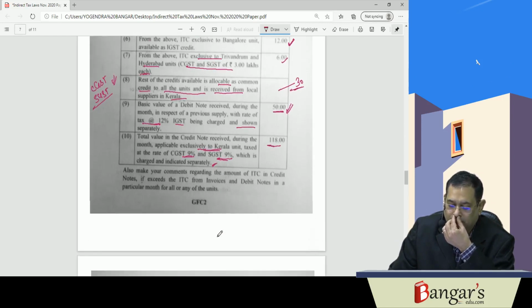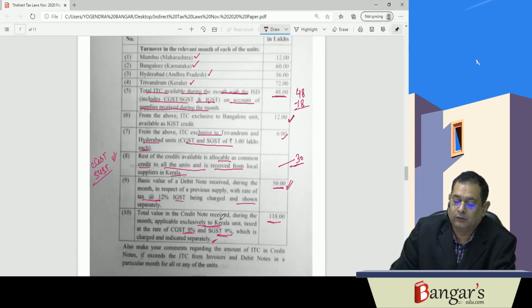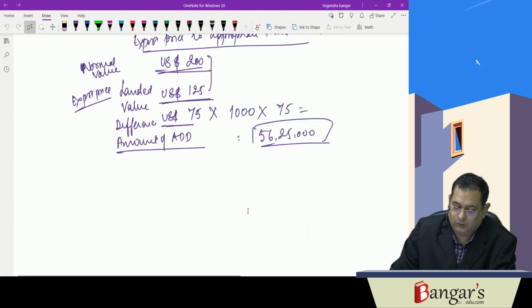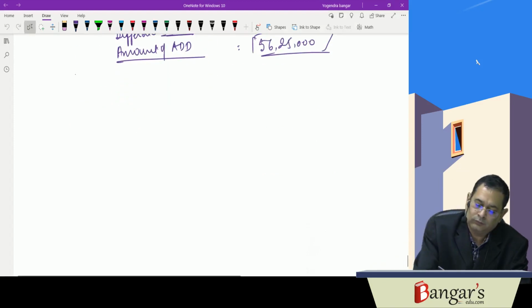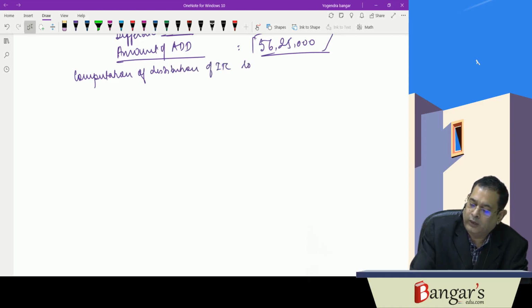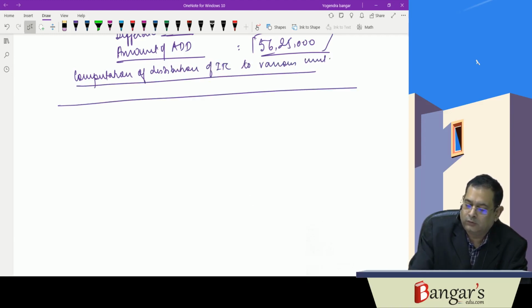So we have to compute now the amount of the eligible distributed ITC. So here, computation of distribution of ITC to various units. We have 4 units.